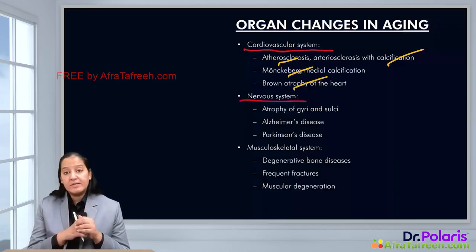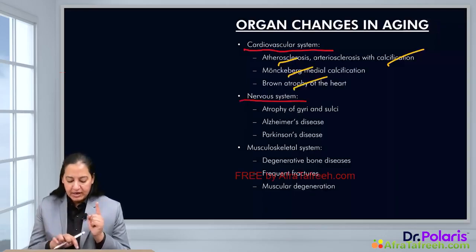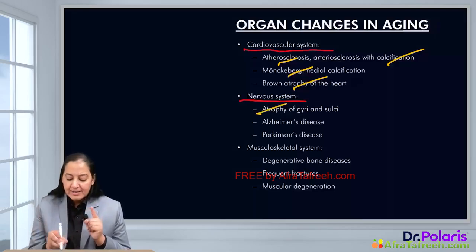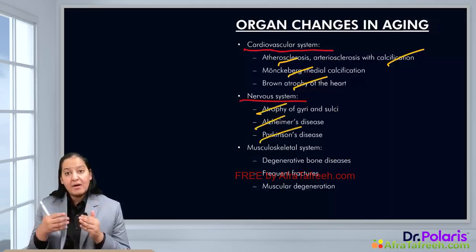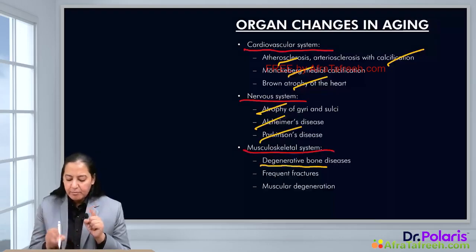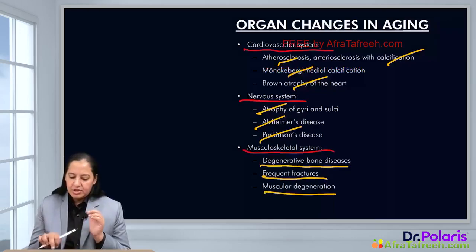If you talk about the nervous system, the brain and spinal cord, there is atrophy of the sulci and gyri in the brain. Alzheimer's disease and Parkinson's disease occur with aging. If we talk about the musculoskeletal system, it is degenerative bone disorder, frequent fractures of the bone, and muscular degeneration, you can say.